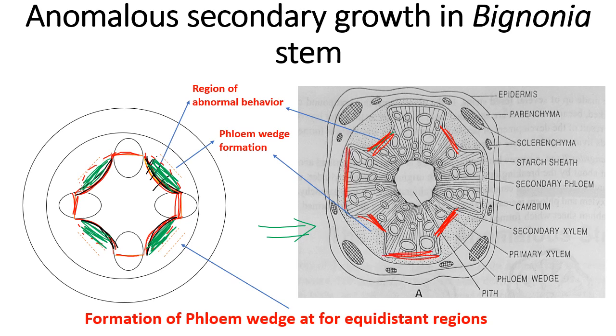This one normal patch, this one normal patch, this one normal patch, and these 4 are abnormal patches. So this patch is forming xylem here, this patch also forming xylem continuously, and see what difference we can see.